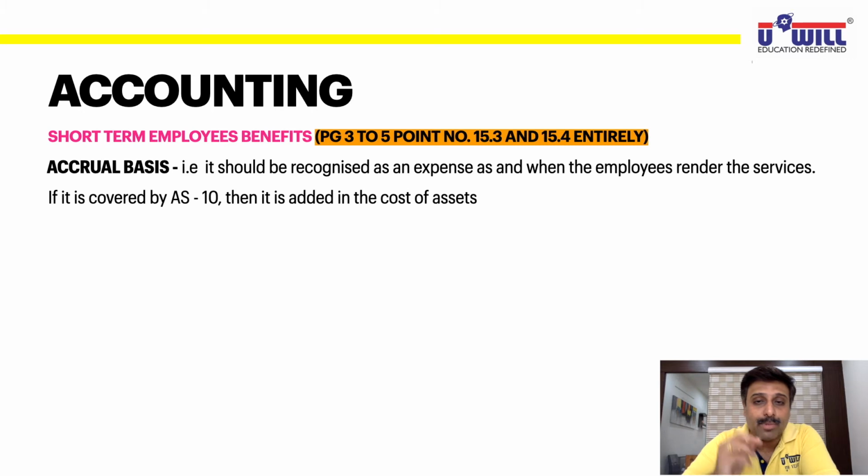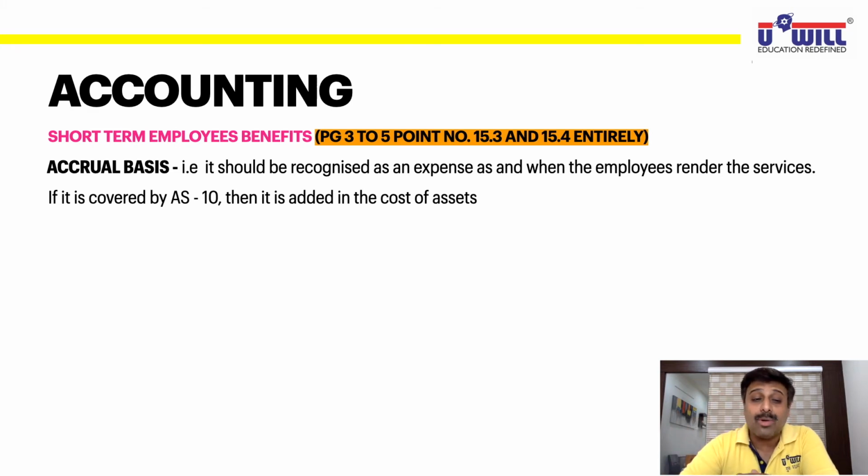Accounting Standard 10 is property, plant and equipment. In that we studied a point that if it is a self-constructed plant and machinery, building, fixed asset, anything self-constructed, then whatever employees are working for the construction of that asset, that employee's benefits, salaries, wages will get added in the cost of those assets only. Okay, those expenses will get added in the cost of those assets only.